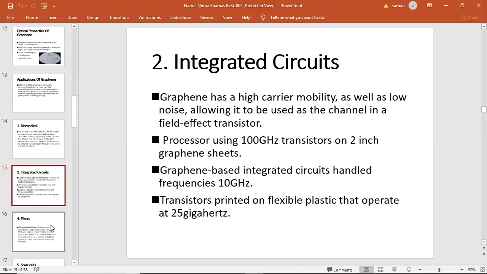Integrated circuit. The second application is the integrated circuit. Graphene has a high carrier mobility as well as low noise, allowing it to be used as a channel for a field effect transistor. A processor used 100 gigahertz transistors on a 2-inch graphene sheet. A graphene-based integrated circuit handled frequencies of about 10 gigahertz. Transistors printed on flexible plastic operate at about 225 gigahertz. Next slide.